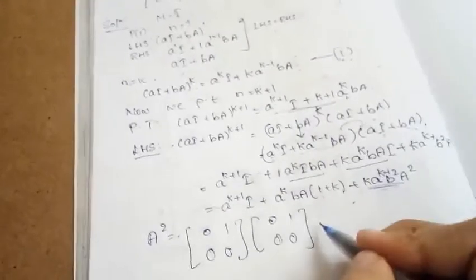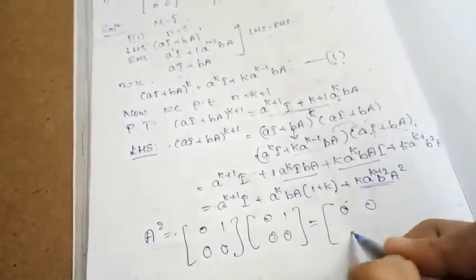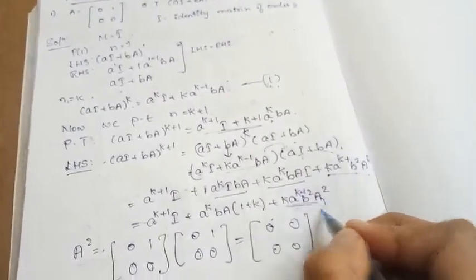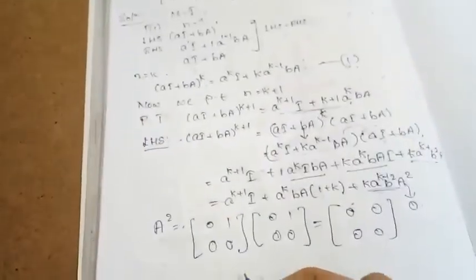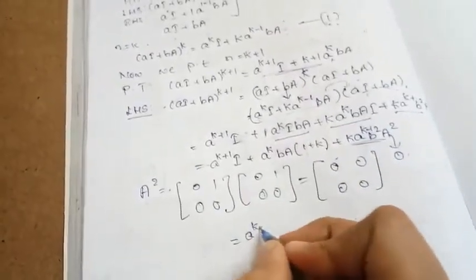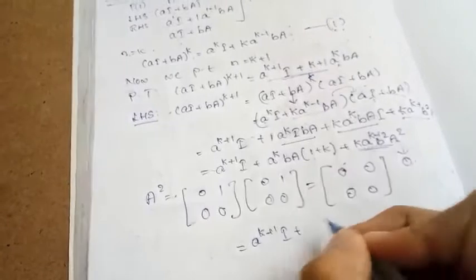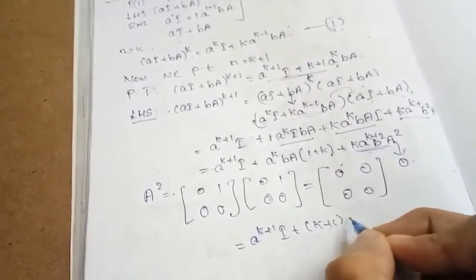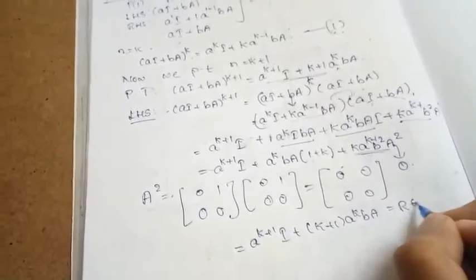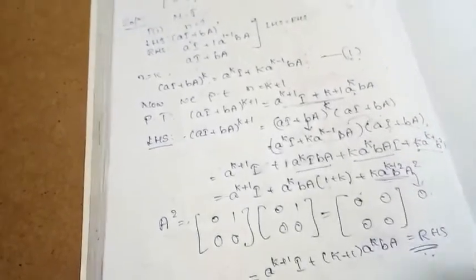By multiplying this we are going to get the zero matrix. When we multiply anything with the zero matrix, we get this part equal to 0 itself. So this becomes a^(k+1) I + (k+1) a^k bA, which is our RHS. Hence the result is proved by mathematical induction.